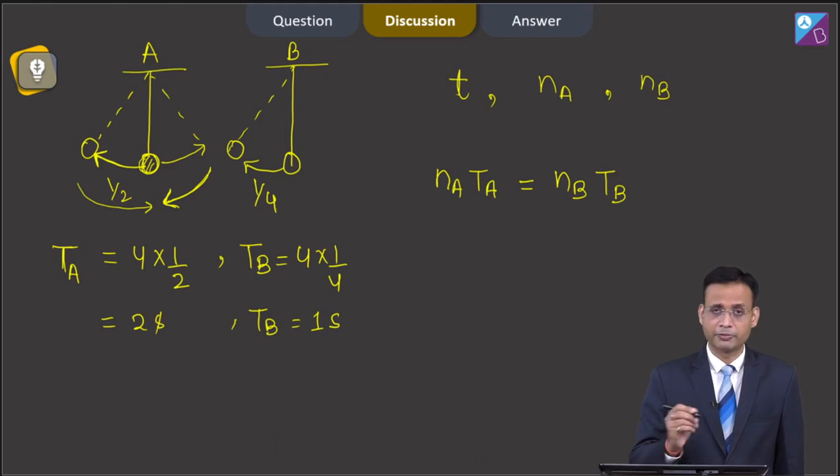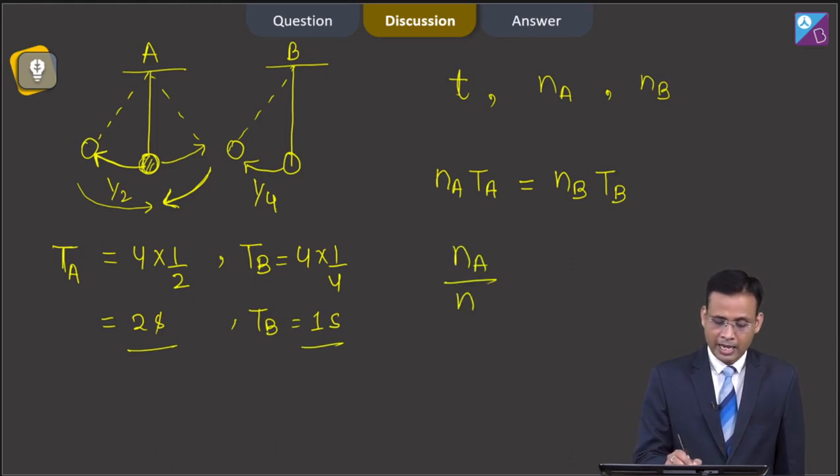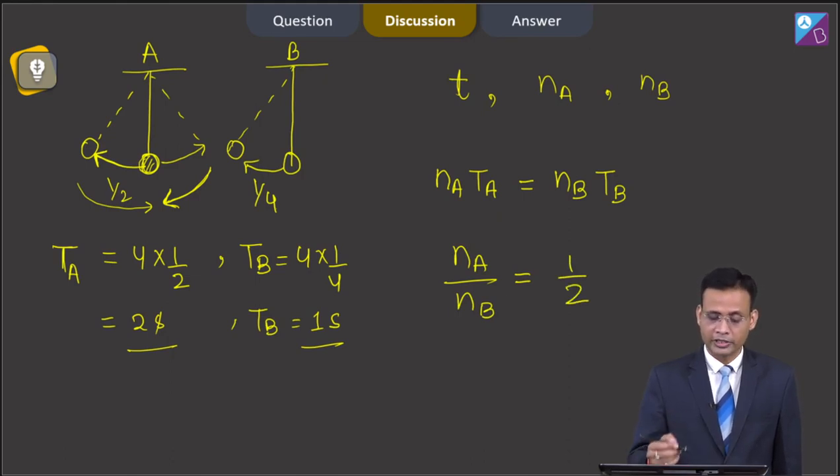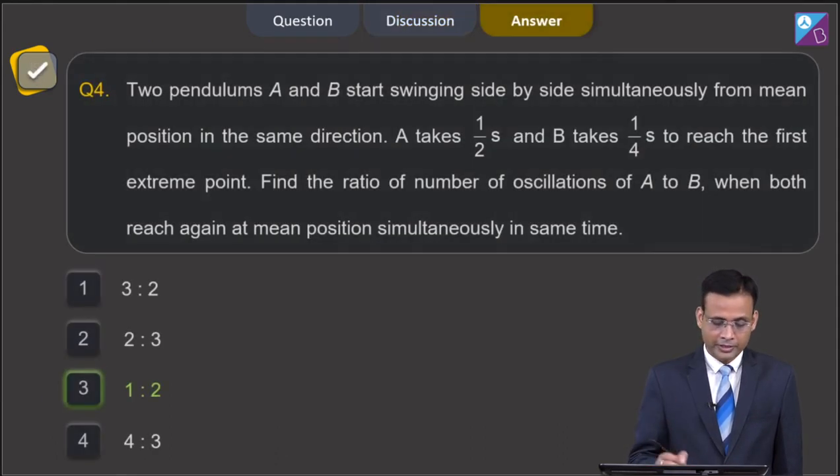Now, if you substitute these values of time period A and time period B from our previous part, we get NA by NB is equal to 1/2. So, the ratio of oscillations of pendulum A and pendulum B will be 1/2. If you look at the options, we can say that the correct option is option 3.